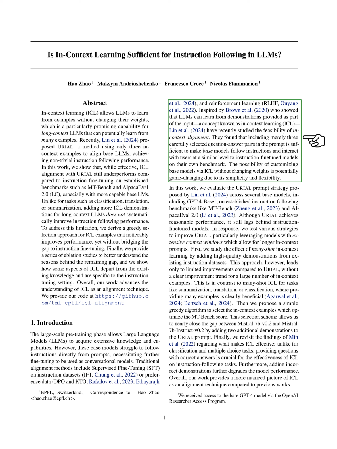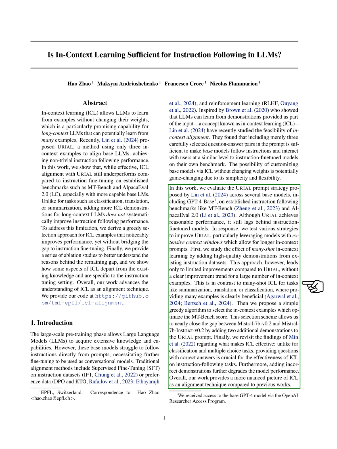This method offers a simple and flexible way to customize base models without changing their weights. Our evaluation focuses on the URIAL prompt strategy across various base models, such as GPT-4 base, using established benchmarks like MT-Bench and Alpaca Eval 2.0. While URIAL shows promising performance, it still falls short compared to instruction fine-tuned models. To enhance URIAL, we investigate strategies like incorporating many-shot in-context learning with high-quality demonstrations. However, adding more examples only leads to limited improvements.